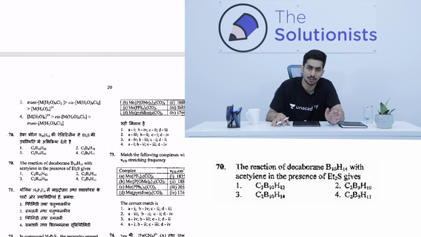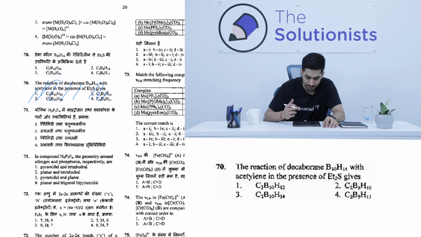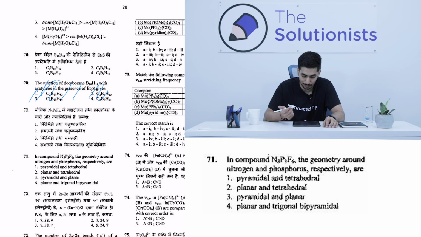So I generally avoid main group chemistry except for a few topics like phosphazines, and there are some other topics as well. You will see later on that there is a question, I think, on phosphazines as well. So I am going to leave out this question, and I am not even going to try it, because I have no clue about it, right? So I'll leave that out. And as you can see, the next question is in fact about phosphazines.